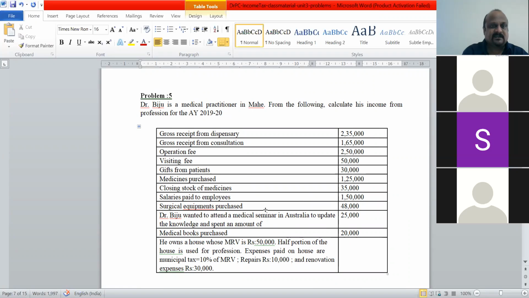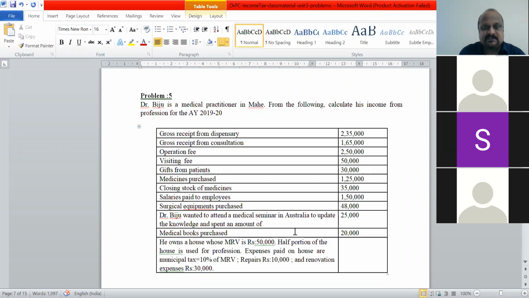Read the problem. Dr. Biju is a medical practitioner in Mahe, Maharashtra. From the following, calculate his income from profession for the assessment year 19. Again, you can see I have used the latest year for the assessment year. If you look at the material I shared with you in the Google Classroom, it mentions 13, 14 or something like that, which is a little old. So don't consider the previous material I have given; consider what I'm going to give you now, because these are the latest figures, latest depreciation rates, latest things.